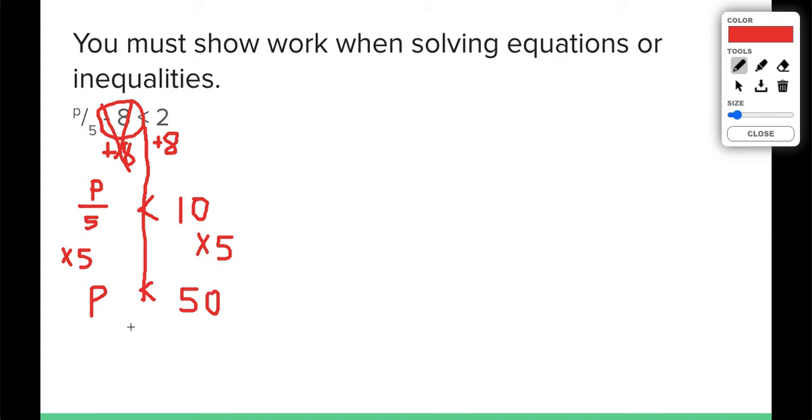What does that answer mean? It means I could plug in any value that's less than 50 for p, and this inequality would stay true. This is not an equation, it's an inequality. So there's not just one answer for an inequality, there's infinite solutions. So any number less than 50 could work if we plugged it in for p.